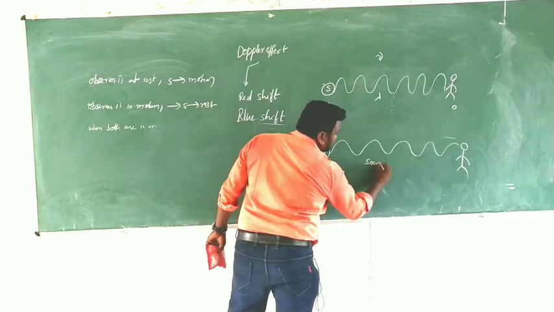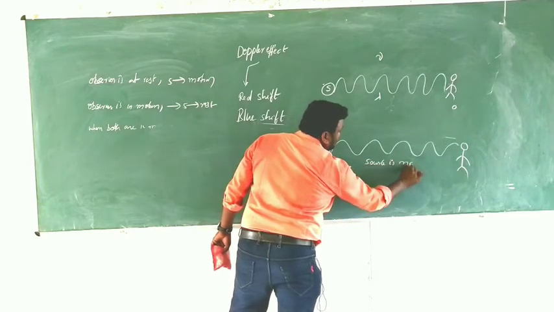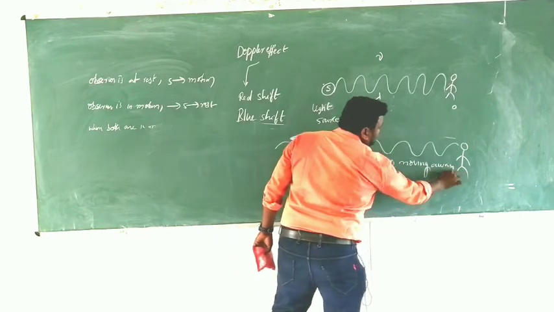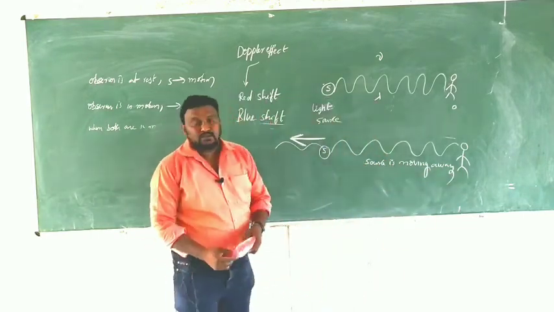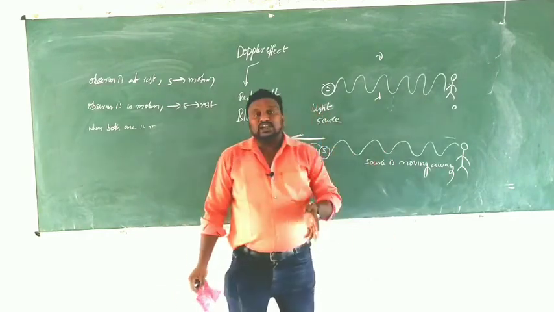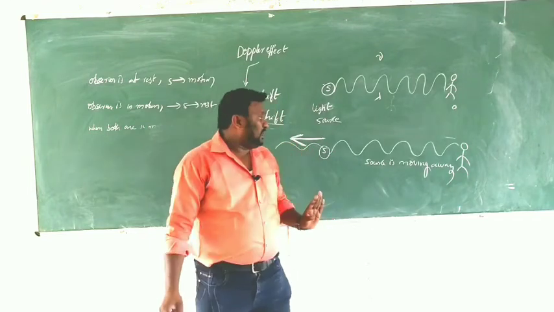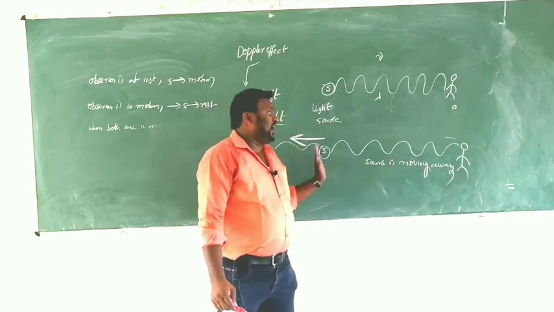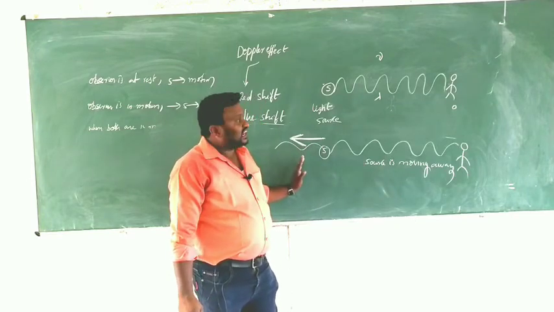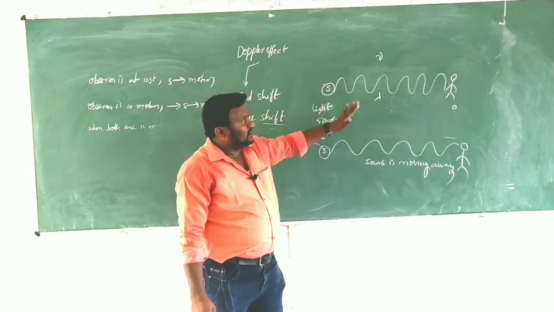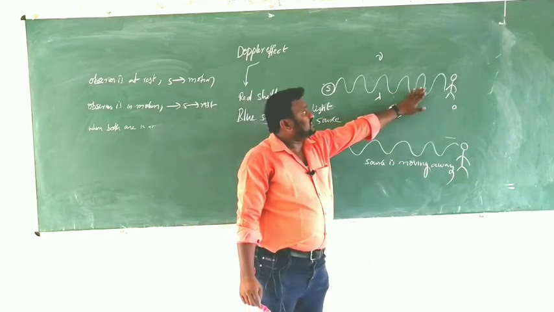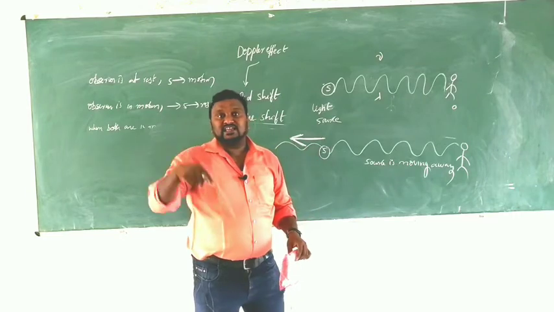Before, the source and observer were both at rest. Now the source is moving away, so the frequency decreases. Observe the diagram: in the earlier case the frequency is more, which is why the pulses are very close.